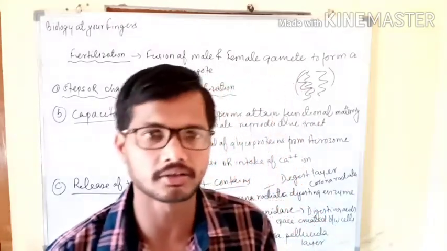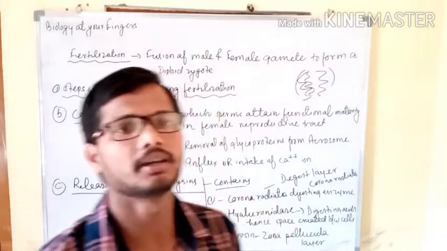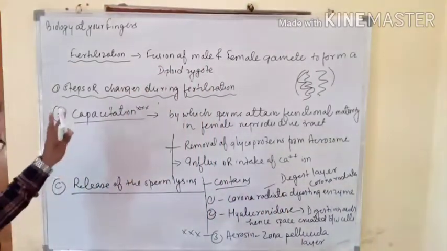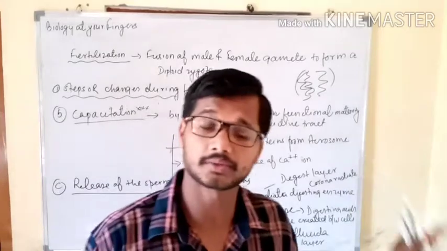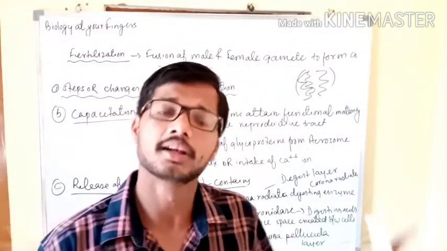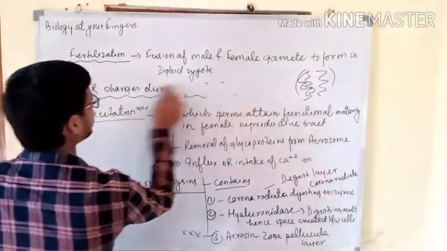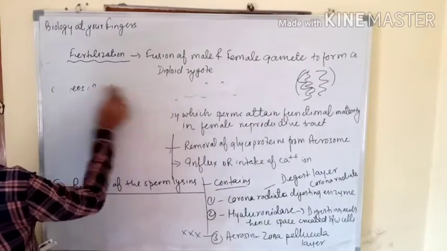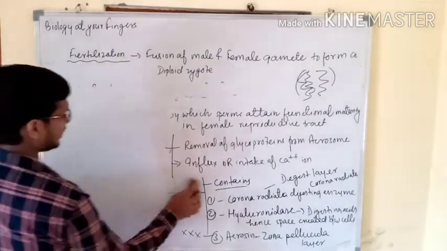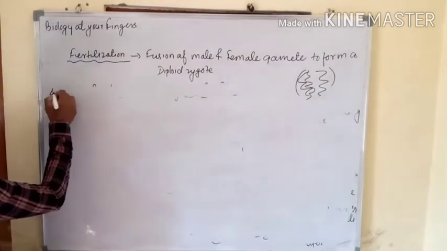The third is acrosin, which digests the zona pellucida layer. The first step was approach of the sperm, the second was capacitation, and the third was release of the sperm lysins. Now it's time to study step number 4, which is the formation of the reception cone.